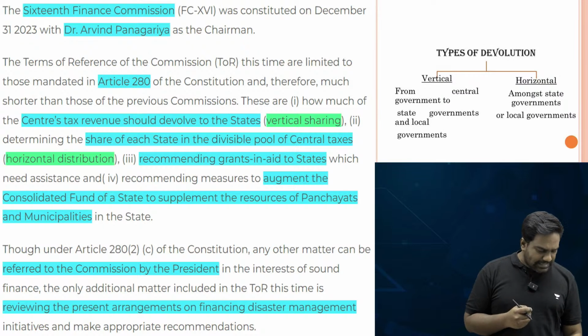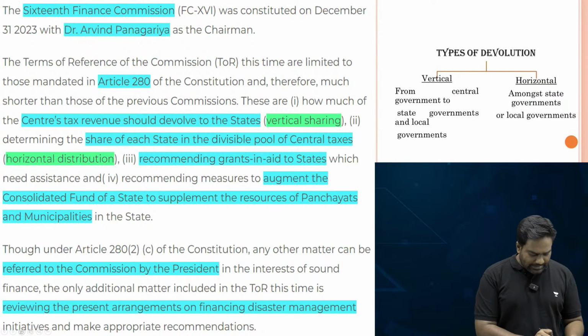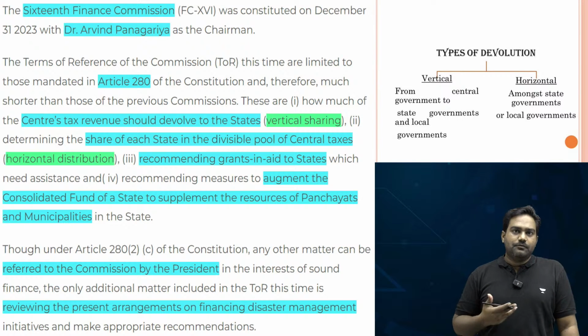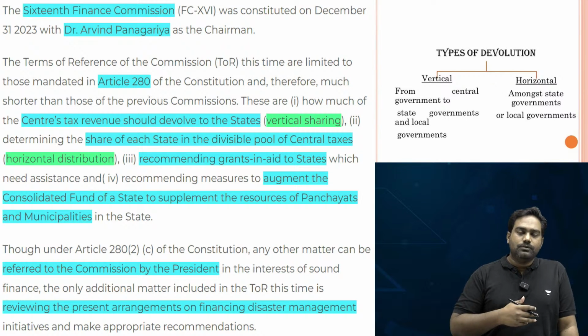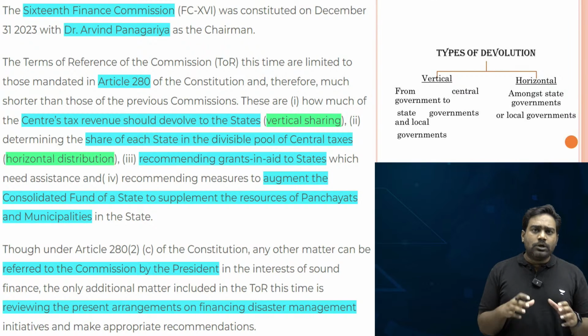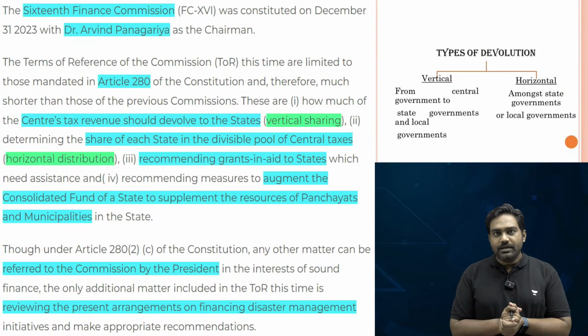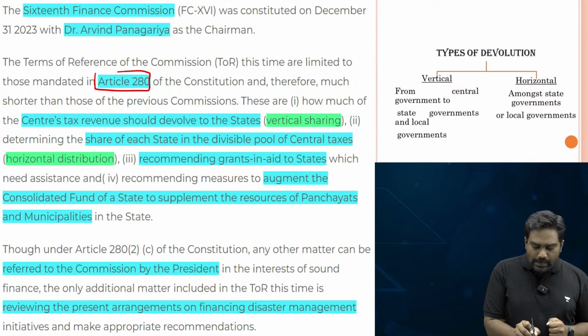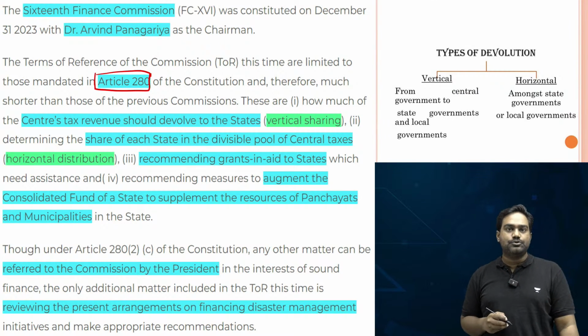First, let's understand what exactly is the role of the finance commission. In a federal setup, when it comes to the fiscal relations between center and states, and devolution of funds from center to states, what role does the Finance Commission play? The Finance Commission is a constitutional body provided under Article 280 of the Indian Constitution.